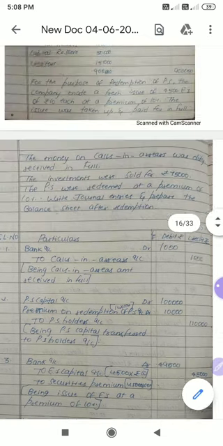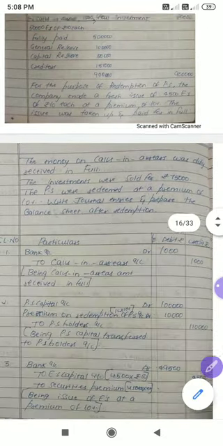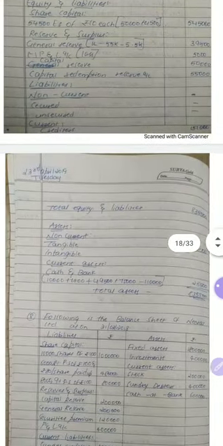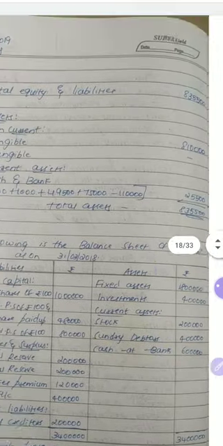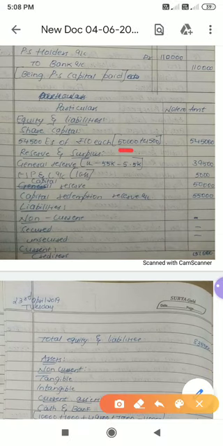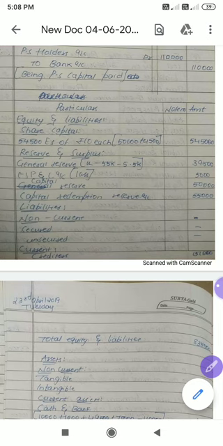Now here, earlier they had how many shares? 50,000. Now they have issued 4,500. So total how much will it be? The same amount you have to write here. So 50,000 plus 4,500. How much will it be? 54,500 into 10 rupees. 54,500 into 10 rupees. So it will be 5,45,500. Next one, see, I have given the format also already.